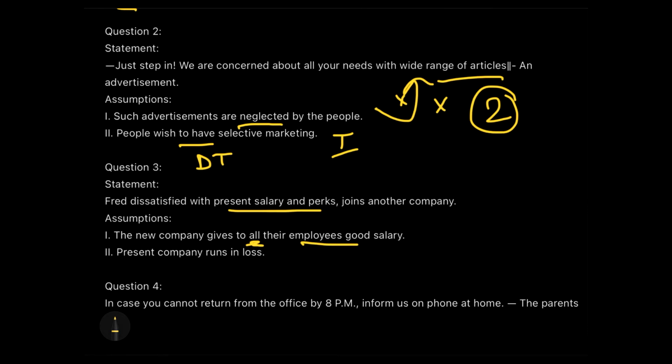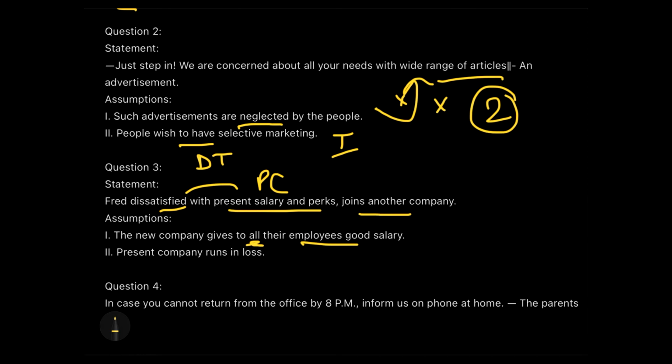If I apply the denial test to question number 3 also, it won't be affecting. See, the new company does not give good salary to all its employees. Will it affect my statement, which is concentrating on Fred's dissatisfaction with the present company, not the reason why he is joining the other company?